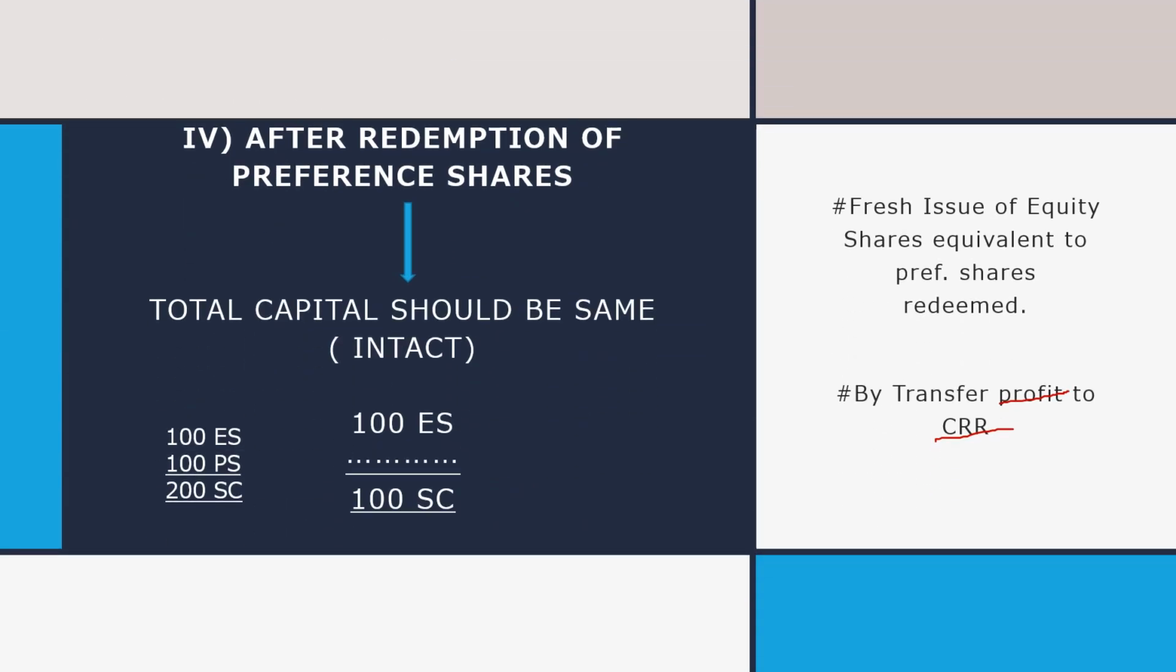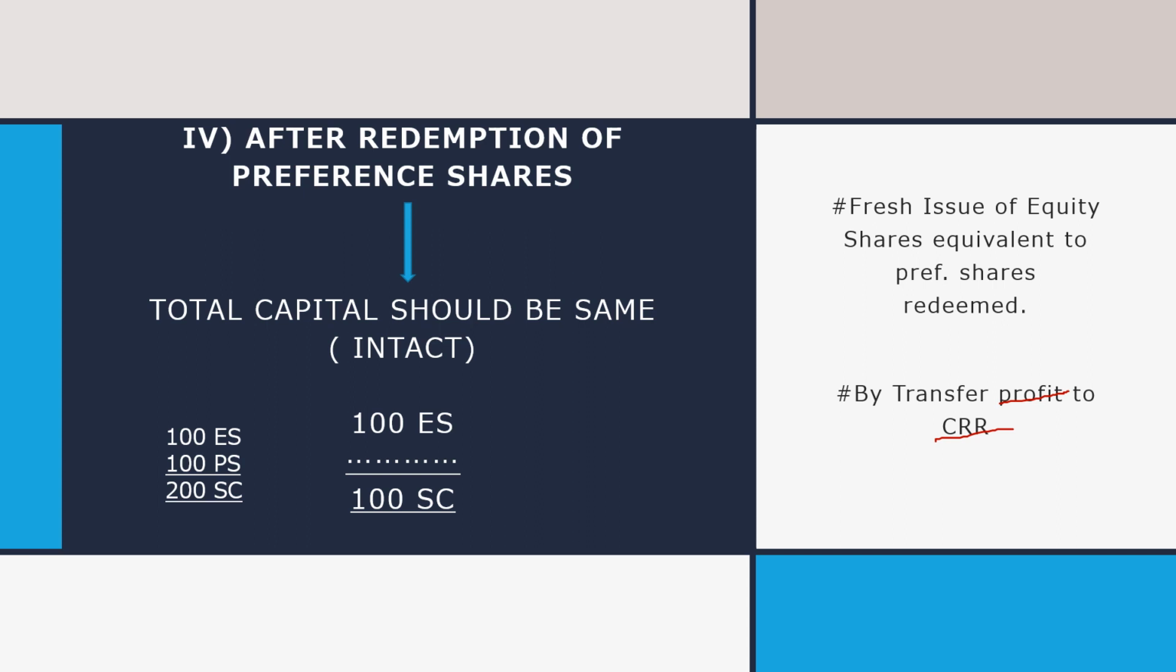The fourth thing is, after redemption of preference shares, total capital should remain the same, or total capital should remain intact. Now what does it mean? It is one of the important provisions of section 55 that after redemption of preference shares, total capital should remain intact.